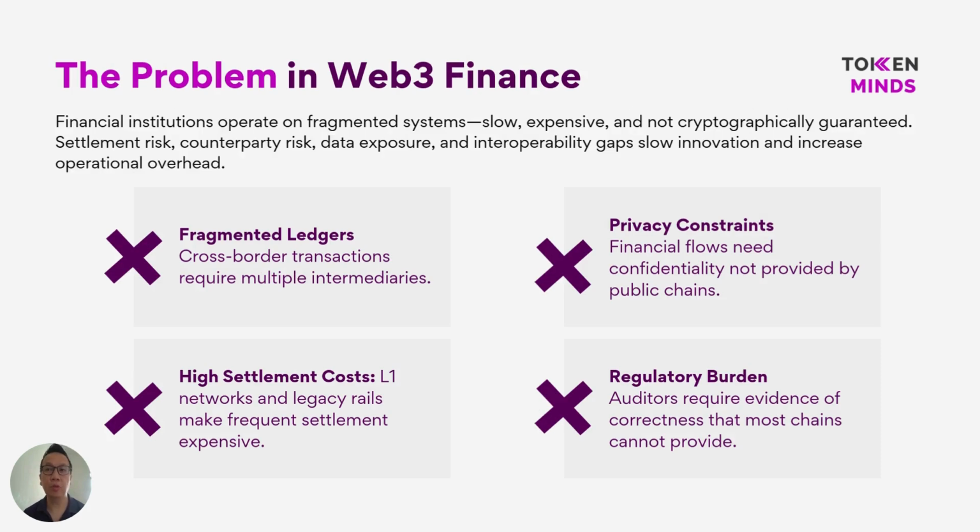Traditional Web3 finance operates on fragmented ledgers that are slow, expensive, and difficult to integrate. High settlement costs, lack of privacy, regulatory burdens, and interoperability gaps introduce unnecessary risk and operational overhead. These issues make it difficult for institutions to move real financial activity on chain at scale.